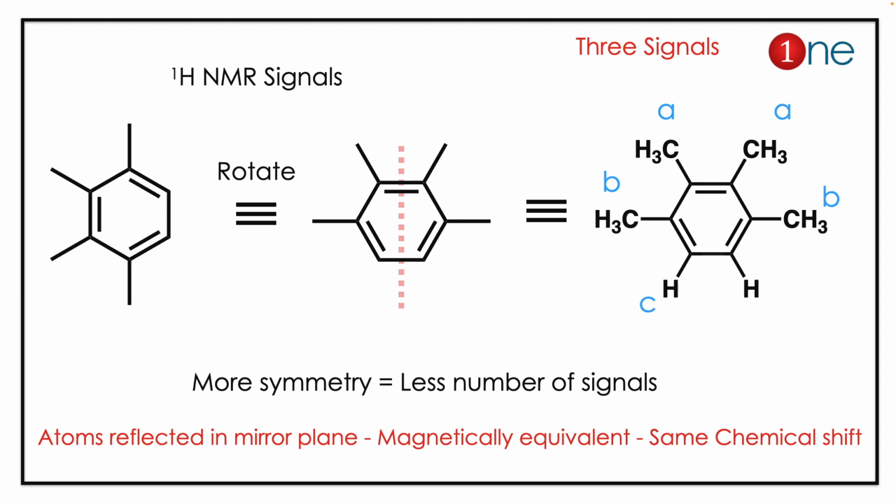The compound doesn't appear to have any plane of symmetry, but if you rotate it, the compound will have one mirror plane of symmetry, which is in the middle of the molecule. So it will reflect the atoms onto each other.